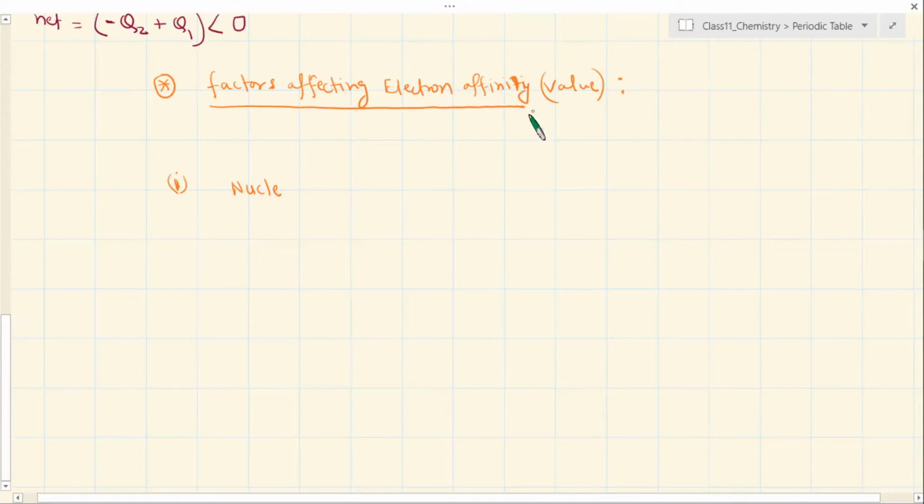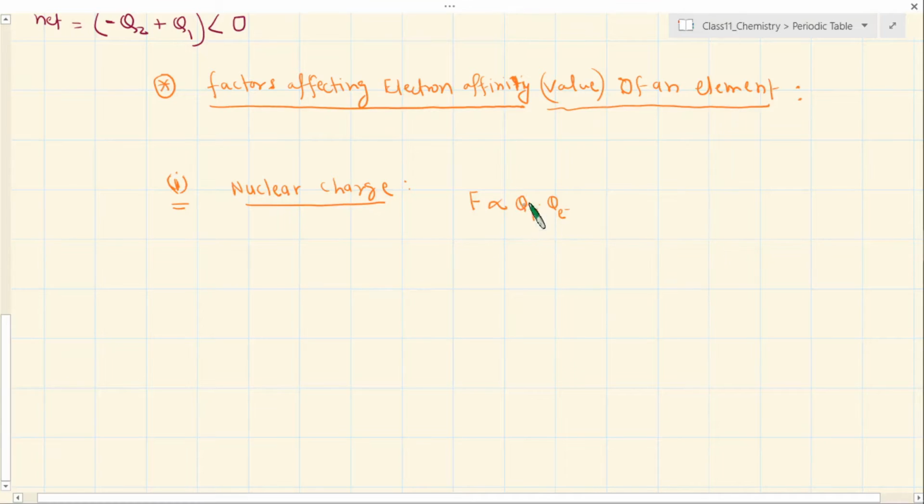Let's say we are discussing the electron affinity of an element, for any element that we are talking about in general. Right now we should discuss this by considering non-metals first. It'll be easier, and then we can relate to metals also. So, nuclear charge. I told you in one of the previous classes that the force of attraction, the force responsible for the electron to be taken in, is directly proportional to the nuclear charge, and also proportional to the electron charge, but the electron charge is fixed.